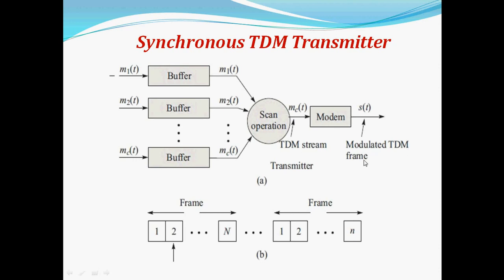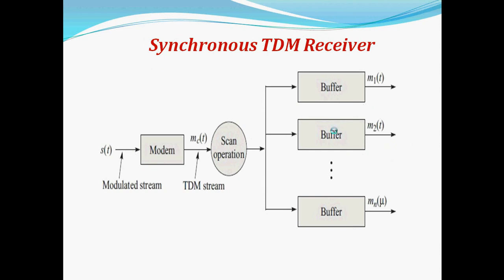The modem will transmit this signal, with different frames of the signals transmitted for different time intervals. And at the receiver we have the modulated stream modem, and for the respective time slot the scan operation is done again. That is sent to the different buffers on the receiver side, and these buffers send the original message to the receiver.